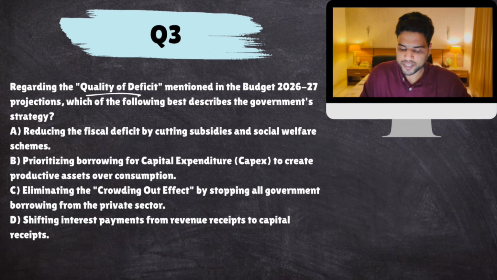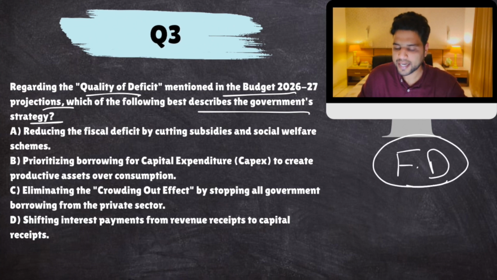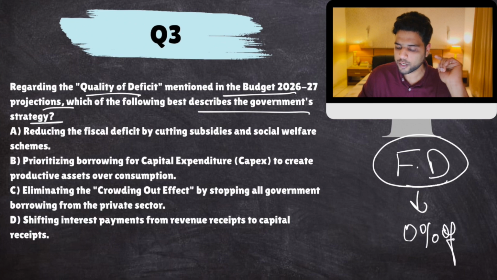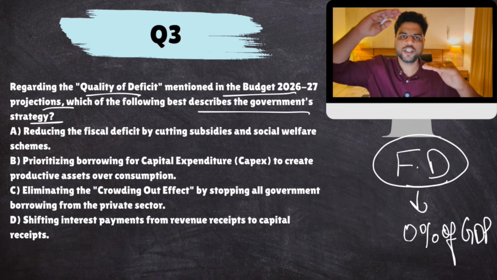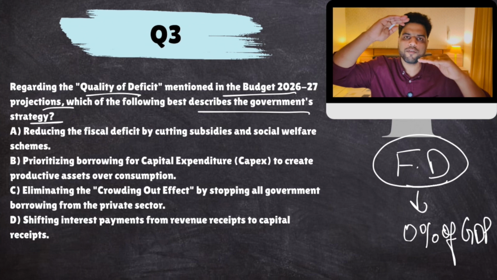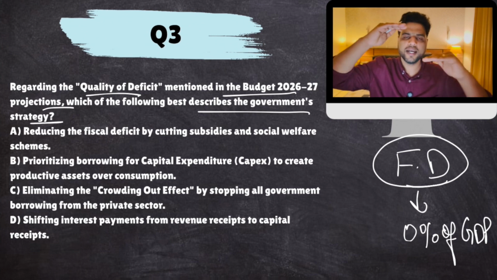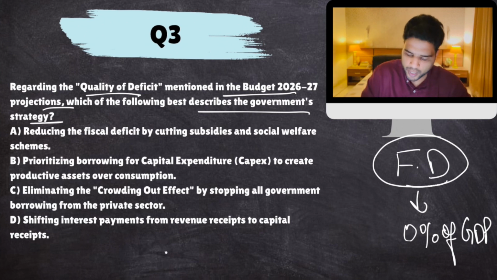Regarding quality of deficit mentioned in this year's budget projections, which of the following best describes the government strategy? Now remember this. Government knows that fiscal deficit is a reality and will always be there. We can only reduce it, but we cannot eliminate it completely. It cannot be 0% of GDP. There will be fiscal deficit, which means that the government's expenditures would be more than its receipts. Now, how would the government compensate for this extra expenditure? You're spending more money, earning less. So where is this extra money coming from? Government borrows.